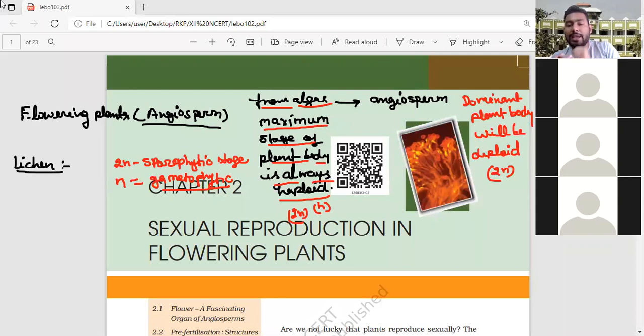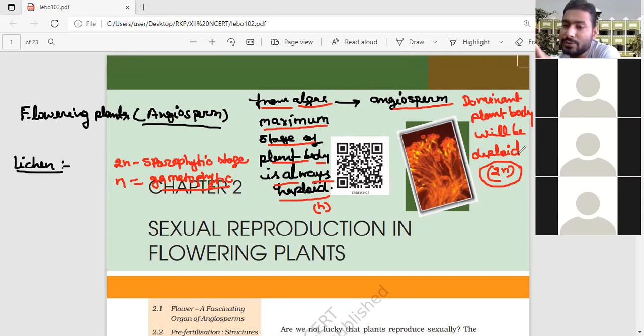Algae are always haploid, while in gymnosperm and angiosperm the dominant stage will be diploid. So during plant evolution, the haploid stage is going to reduce and the diploid stage is going to increase. Clear? This is a very important point.